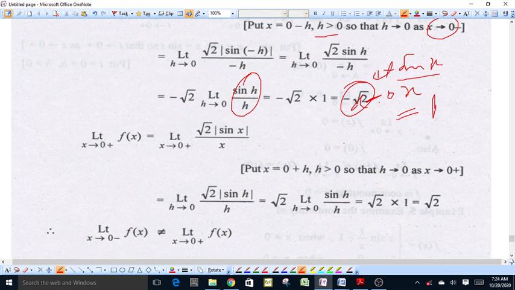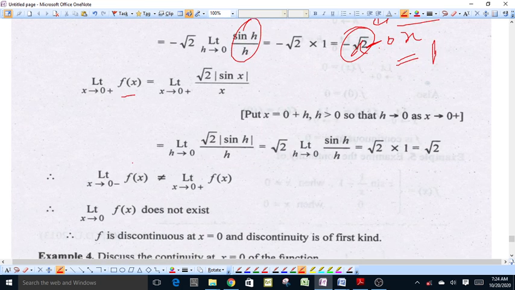Now right limit of the function when x approaches 0 from right will be equal to under root of 2 modulus of sin x upon x as x approaches 0 from right. Here we put x is equal to 0 plus h for right limit, where h is a very small positive number, and h approaches 0 as x approaches 0 from right.